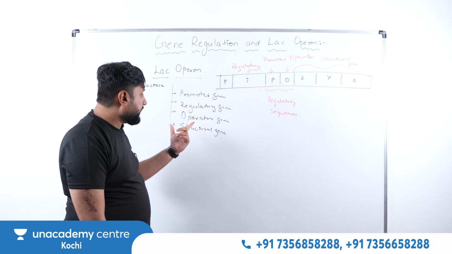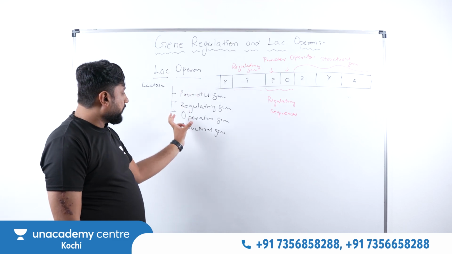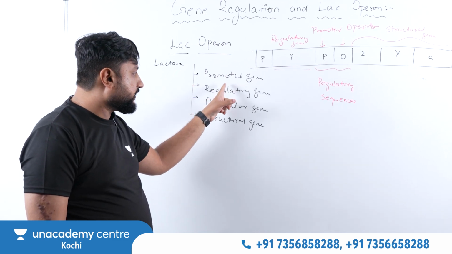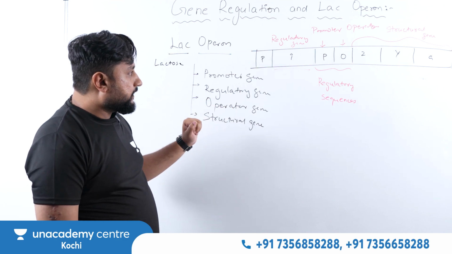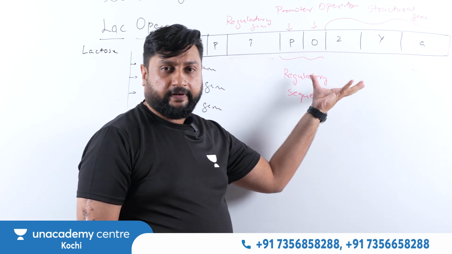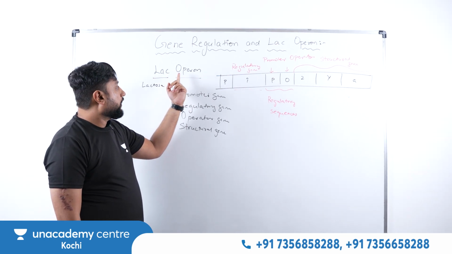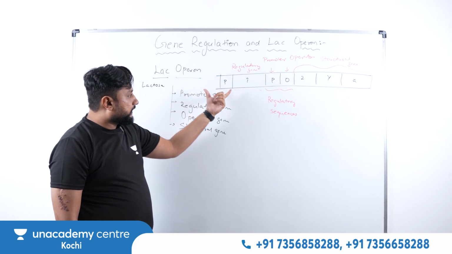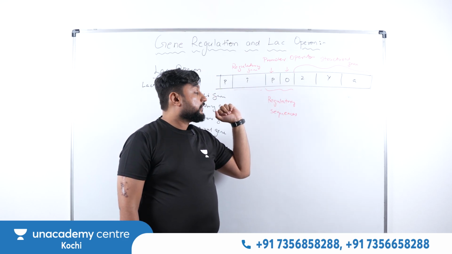Fine. So what I said, they have got what? Operon is a combination of all these genes. They have promoter gene, regulatory gene, operator gene, structural gene. So we can see that this is the combination. This is a perfect example of what? Lac Operon. Lac means lactose metabolism, Lac Operon. So here we can see this particular combination of genes will do the metabolism of your lactose.